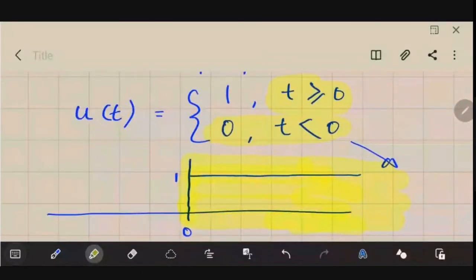Now it is a very simple signal, but what is its use? Real-time signals, like the music, the videos, whatever we use actually, all those signals start at small t equal to 0, and they go on. They never start at t equal to -1, -2, -3.